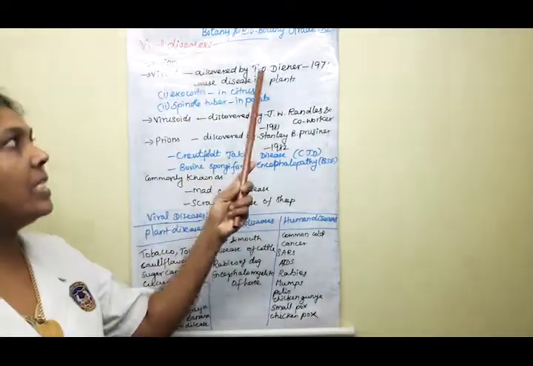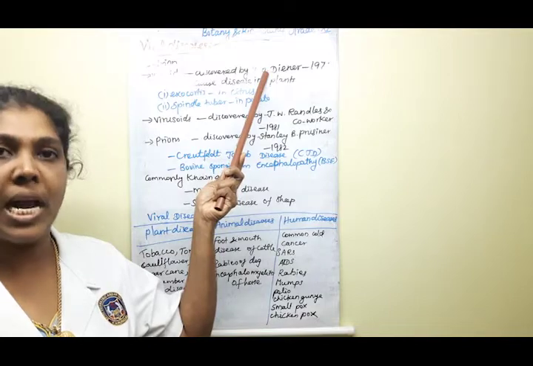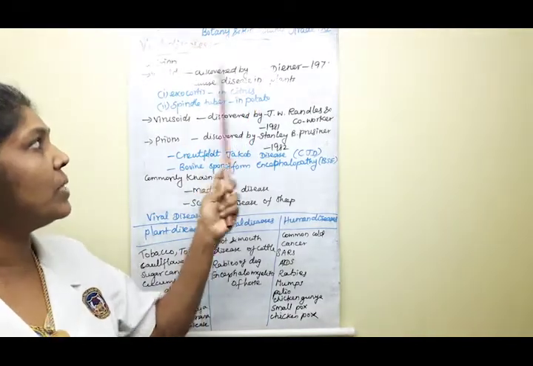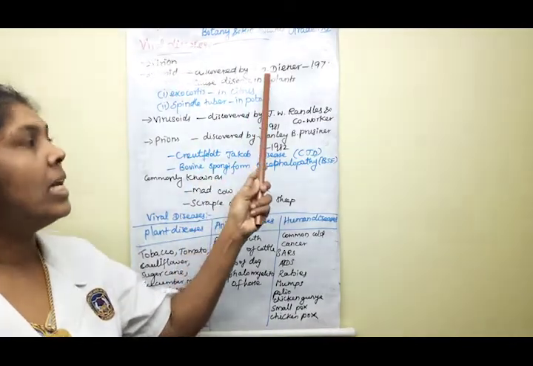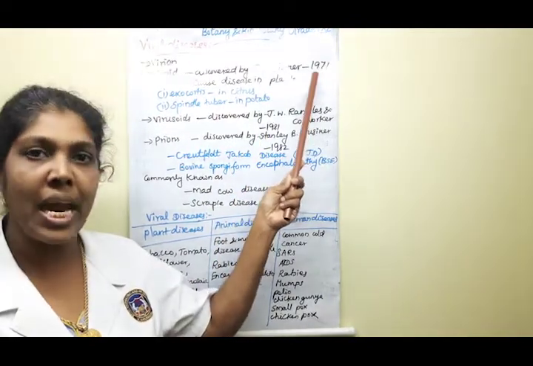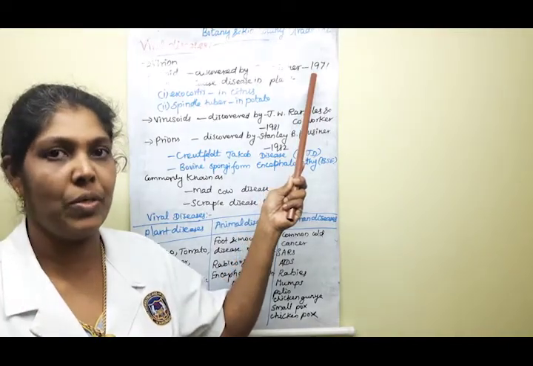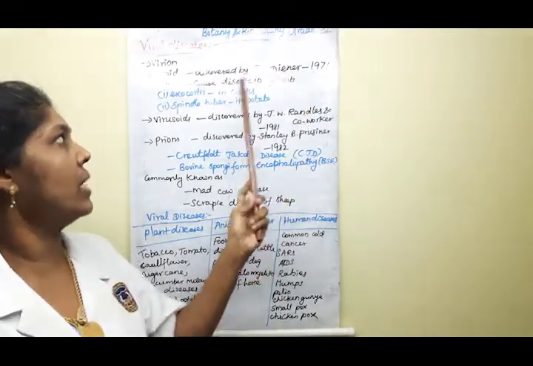Clear, children? So this term was discovered by a person named Theodor Diener, in the year 1971. These are all very important word-based questions. Okay children, so don't forget.